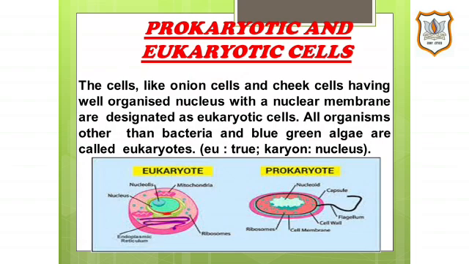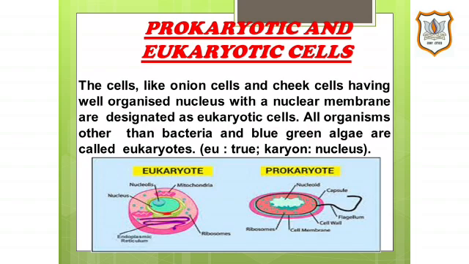Now students, we will talk about eukaryotic cells. The cells having nuclear material enclosed by a nuclear membrane are called eukaryotic cells. Eukaryotic cells have a proper well-organized nucleus. The nuclear material in eukaryotic cells is not in direct contact with cytoplasm. It is separated from cytoplasm by the nuclear membrane. Eukaryotic cells are more advanced than prokaryotic cells.